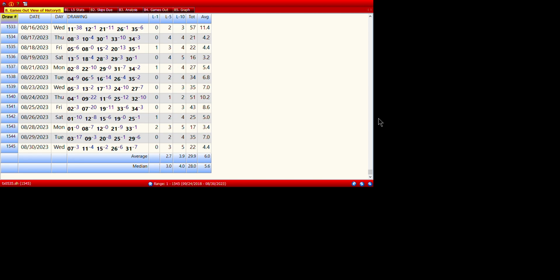But this is a great chart. This is chart B, games out view of history in the SmartLuck Gold, SmartLuck Advantage Gold, SmartLuck Gold. And this is a great chart because it's showing you the skips that are possibly due, and it's showing you the numbers, and it's showing you what skip it was sitting at when it hit, and it's analyzing the skips to tell you what's happened in the last drawing and the last 5 and the last 10.